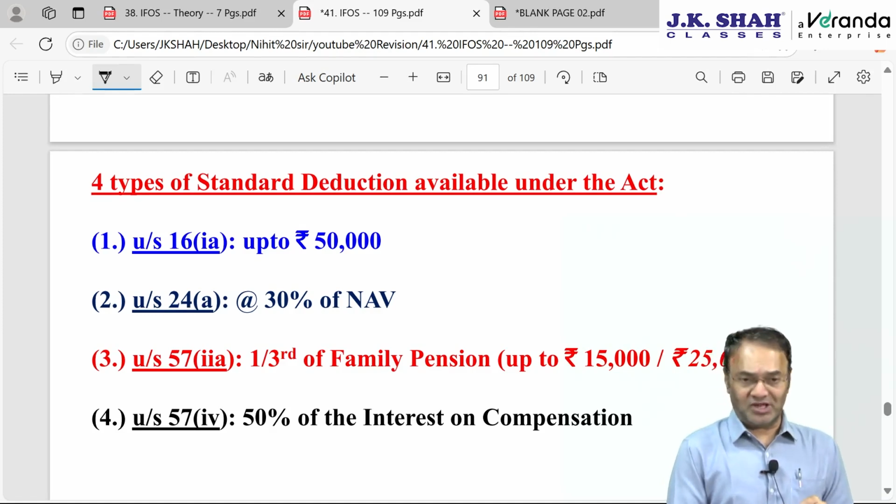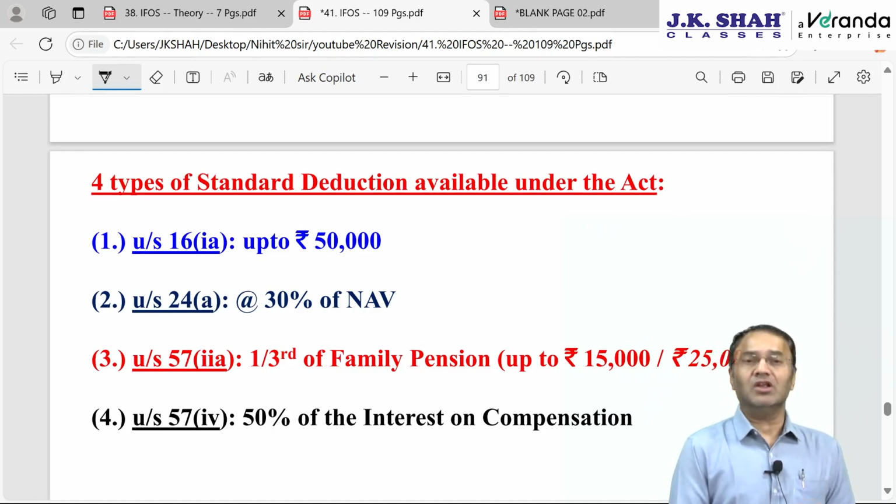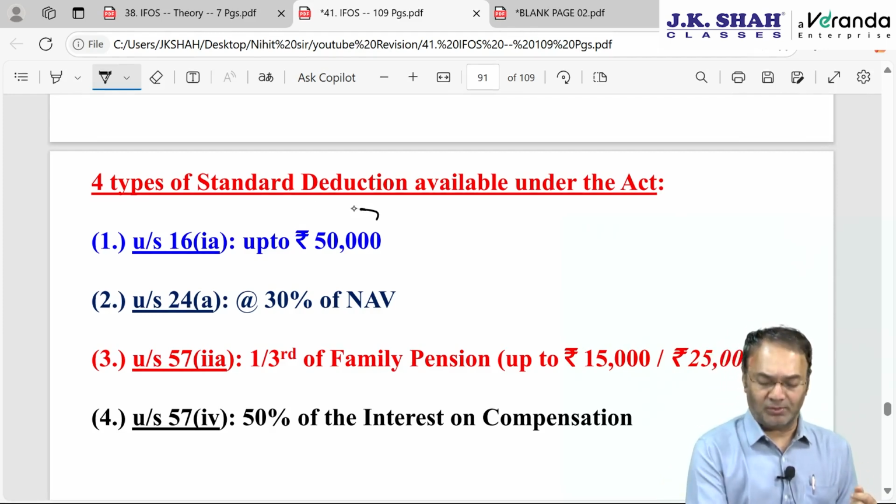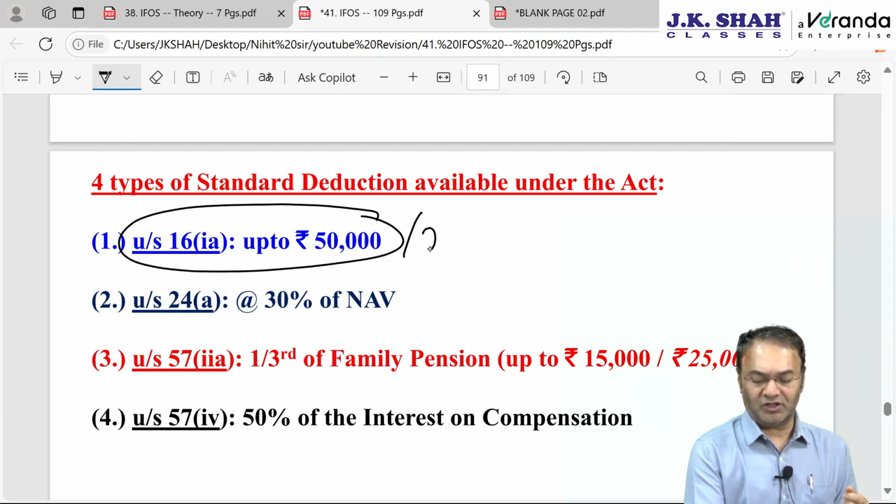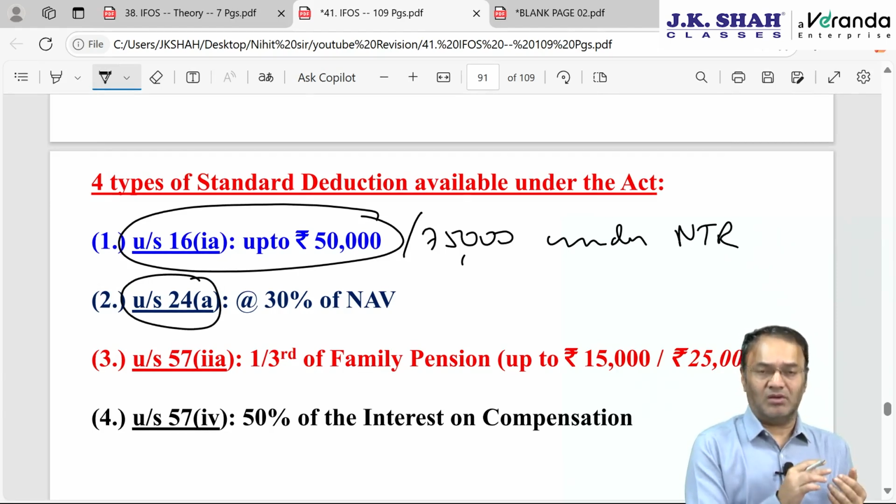One in IFHP chapter, one in salary chapter up to 50,000. Instead of 50,000, it will be 75,000 under new tax regime from AY 25-26 onwards. PGBP chapter, there is no standard deduction.